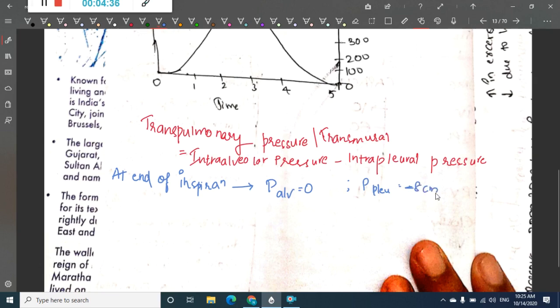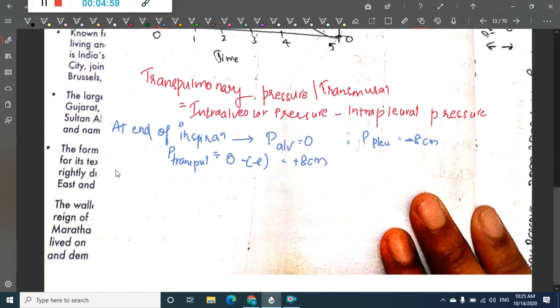I have dealt with this in the last class. Transpulmonary pressure is intra-alveolar pressure minus intrapleural pressure, that is 0 minus minus 8, equal to plus 8 centimeters at the end of inspiration.